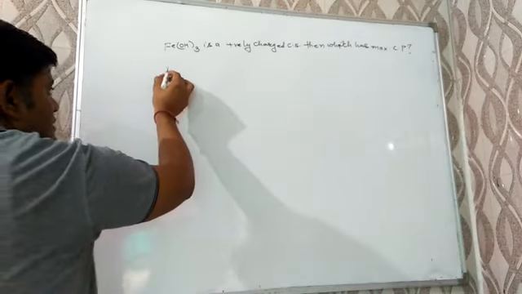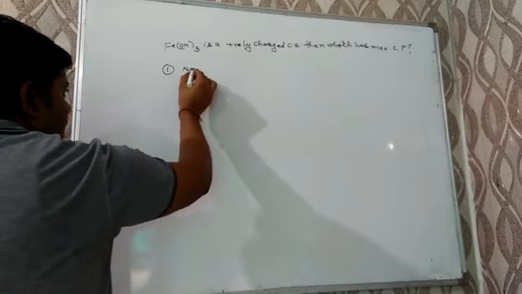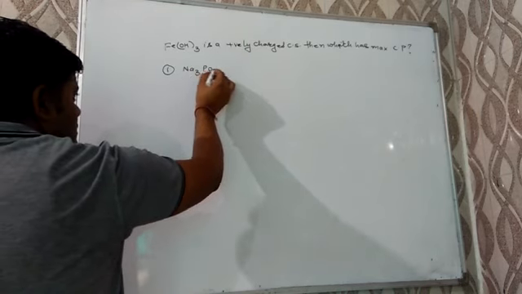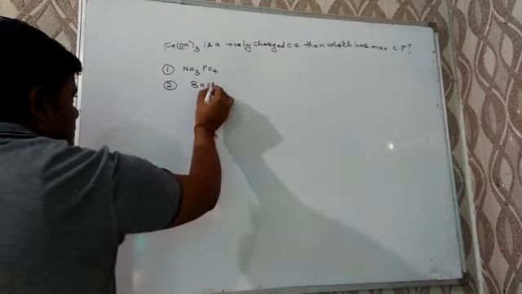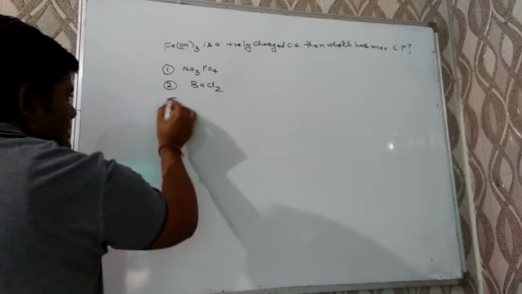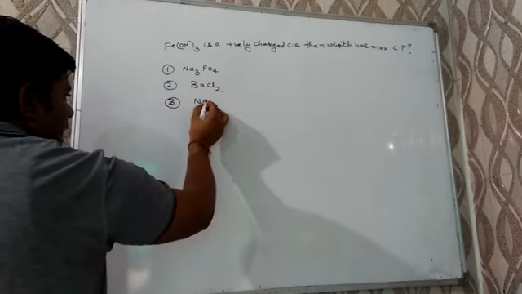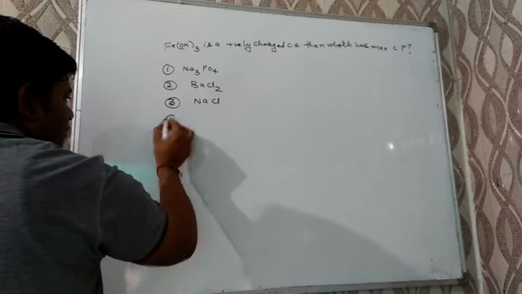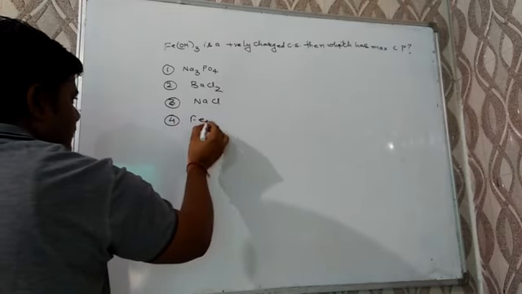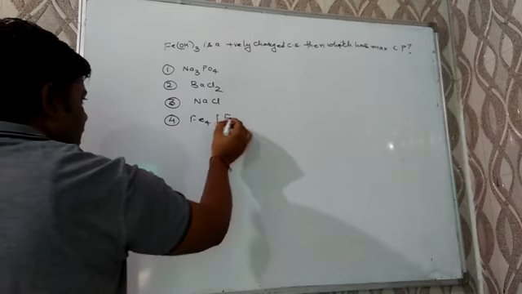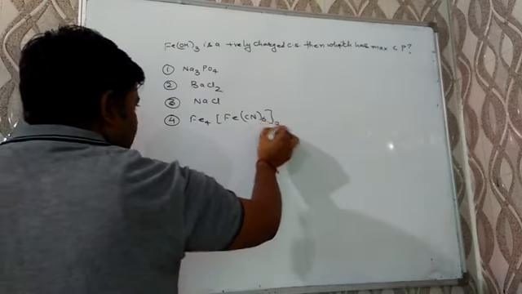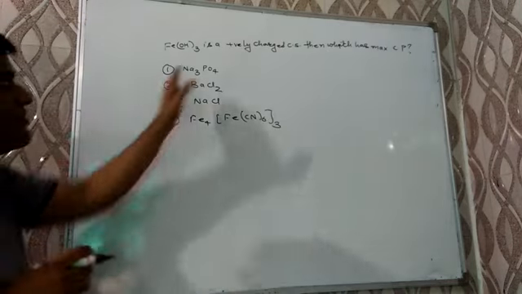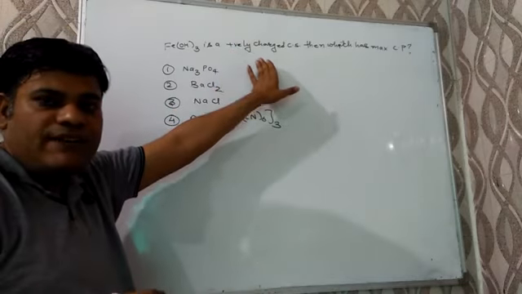Options are: the first one is Na3PO4, second one is BaCl2, third one is NaCl, and fourth one is K4[Fe(CN)6].